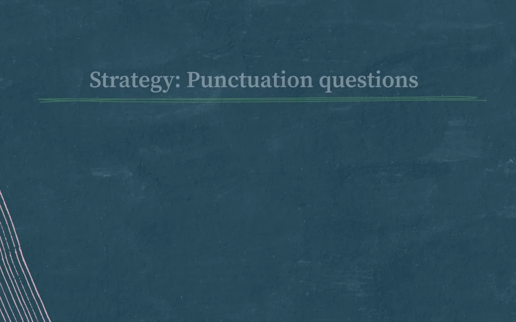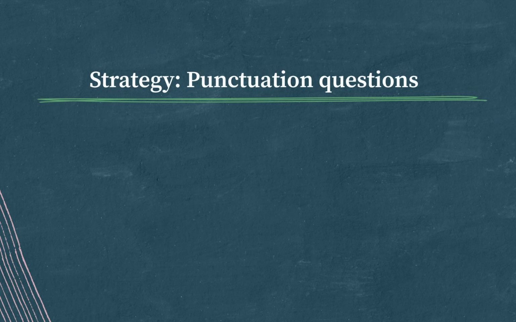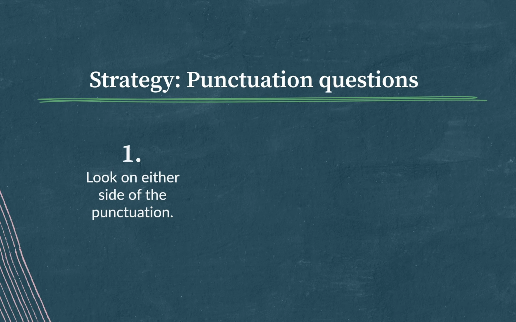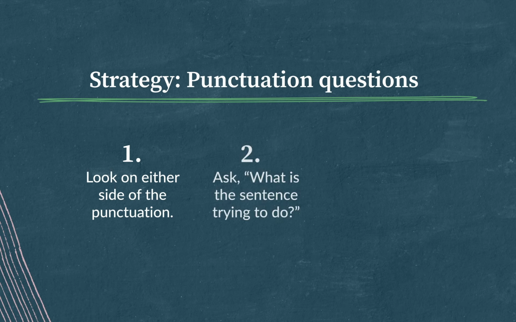So with punctuation questions generally, your strategy is this. First, look on either side of the punctuation being tested, and check the phrases and clauses that piece of punctuation is connecting. And then ask yourself, what is the sentence trying to do? Is it setting up a list? Is it connecting 2 independent clauses? Use your punctuation knowledge to eliminate things that obviously don't work, and then look for subtler clues, like those rogue commas in the worked example. You will never have to choose between 2 correct answers. There will always be some other kind of error that spoils the other choices.